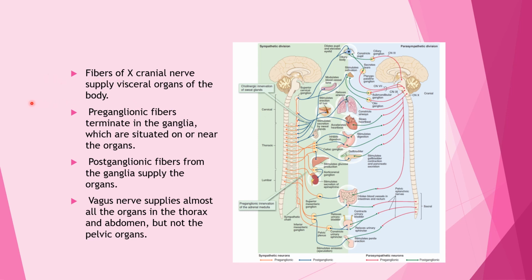Fibers of the 10th cranial nerve supply the visceral organs of the body. Preganglionic fibers terminate in the ganglia which are situated on or near the organs. Postganglionic fibers from the ganglia supply the organs. And the vagus nerve supplies almost all the organs that are present in the thorax and abdomen, but not the pelvic organs.